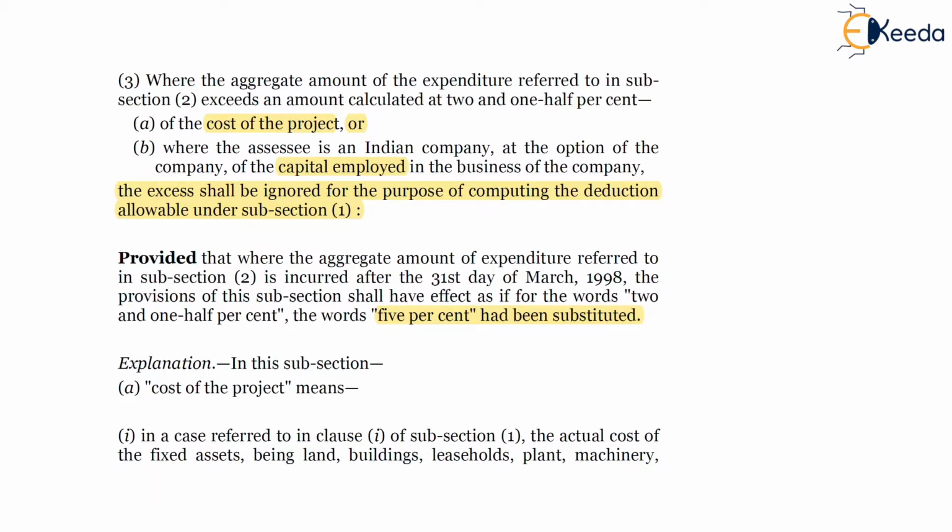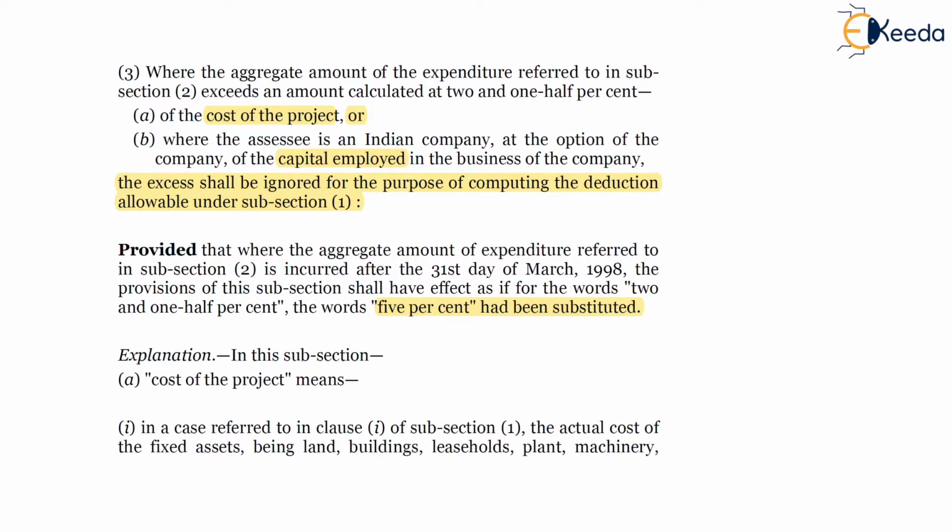As per the explanation to subsection 3, definitions of three terms have been provided: cost of the project, capital employed, and long-term borrowings. Cost of the project is nothing but the tangible assets, the total of the tangible assets which are held by the SSC. So friends, on your screen, explanation: cost of the project means, clause 1, in a case referred to in clause 1 of subsection 1, the actual cost of fixed assets.